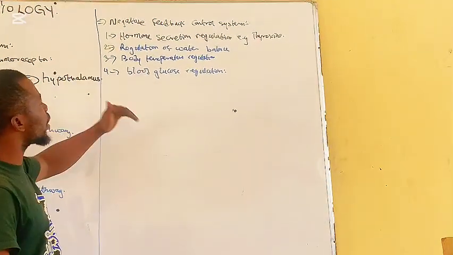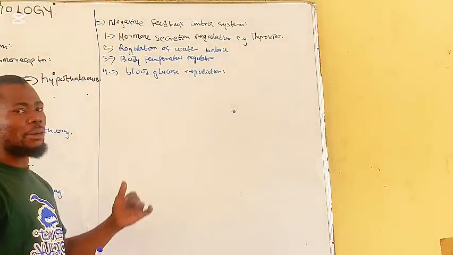First one, hormone secretion regulation using negative feedback. Example, thyroxine.